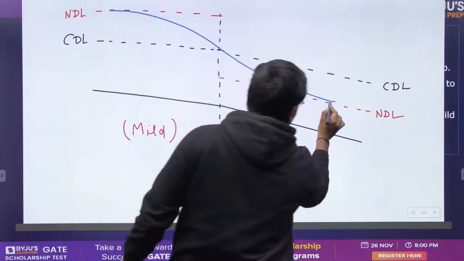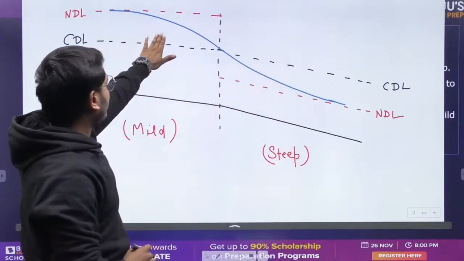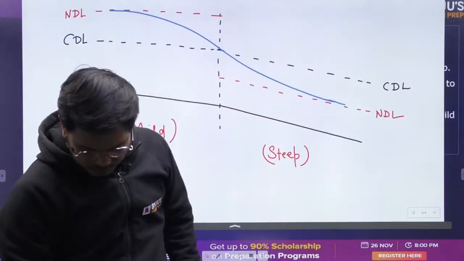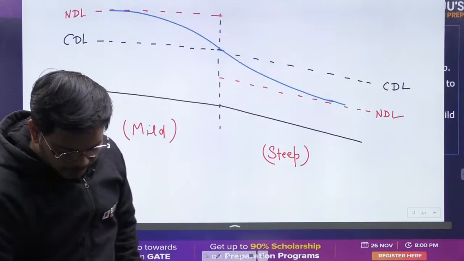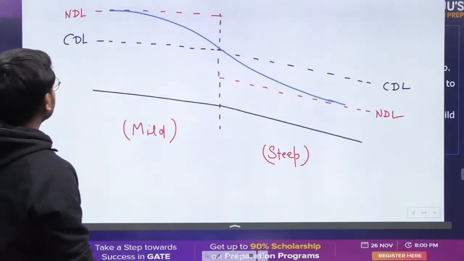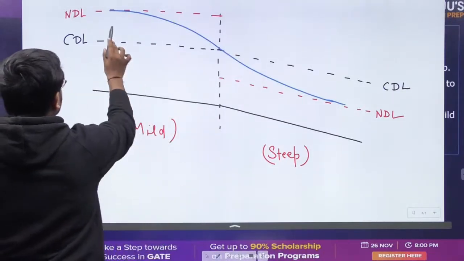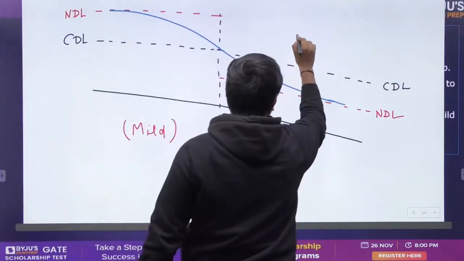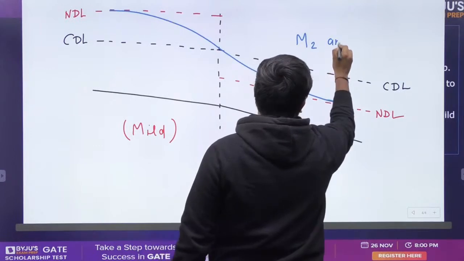If you go like this, here also fall, here also fall. Yes or no? Quickly, please tell me. So the right answer should be M2 and S2. Right answer is M2 and S2.